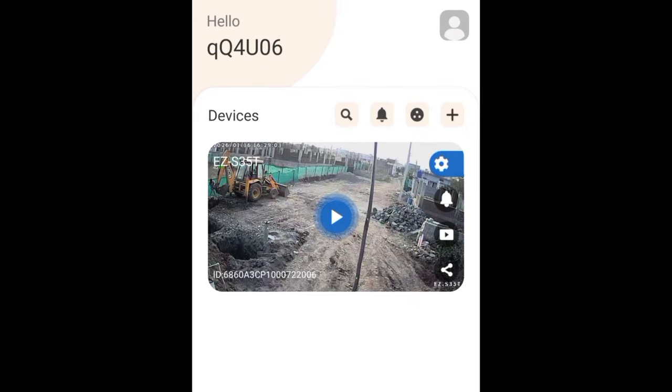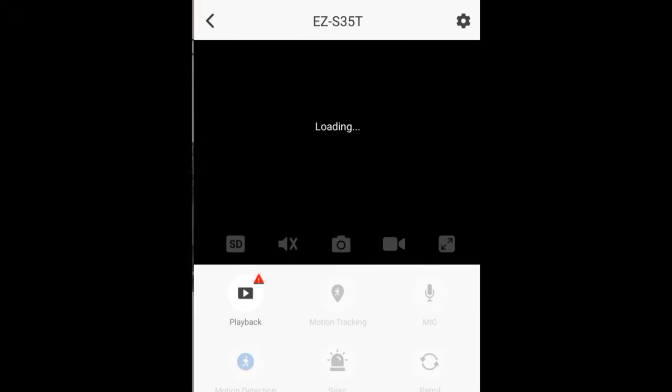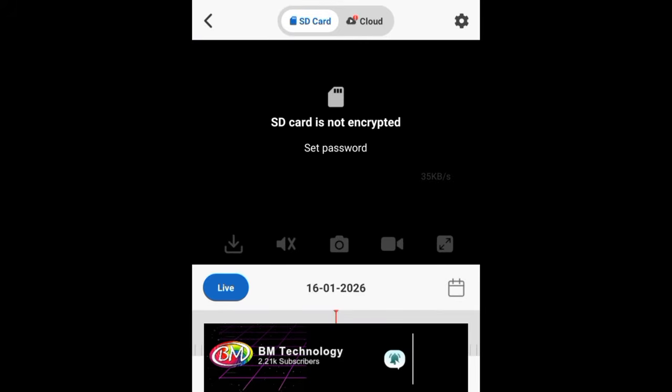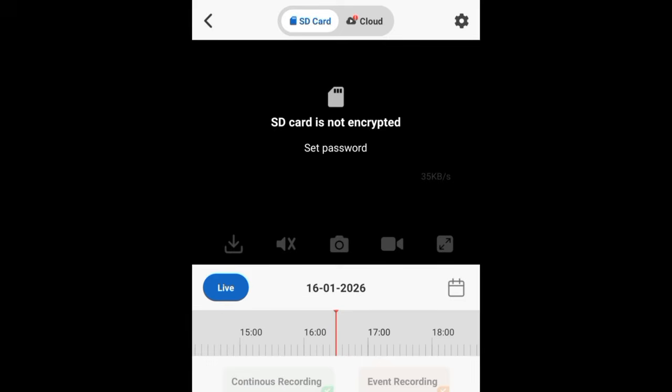In this video, I will show you how to fix the CP Plus mini PTZ EZ-S35T camera playback error. Now, as shown on screen, the playback error says the SD card is encrypted. Now I am going to show you how to fix this.